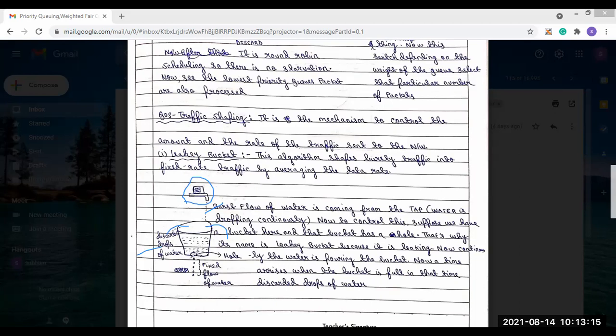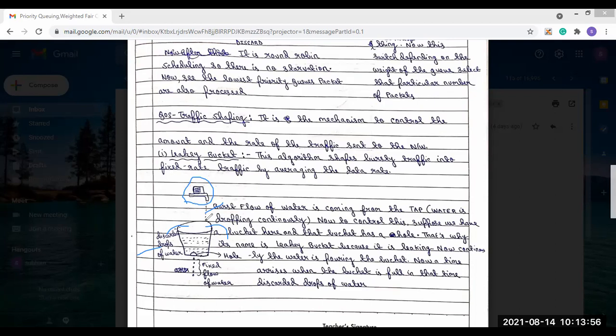And the water that is going out from the hole is going out one drop at a time. First one drop, then the next drop, like this. So we can say this is the fixed flow of water, because it is one drop like this. But the water that is pouring into the bucket is a continuous flow. So that means bursty flow. So this is the concept of the leaky bucket.